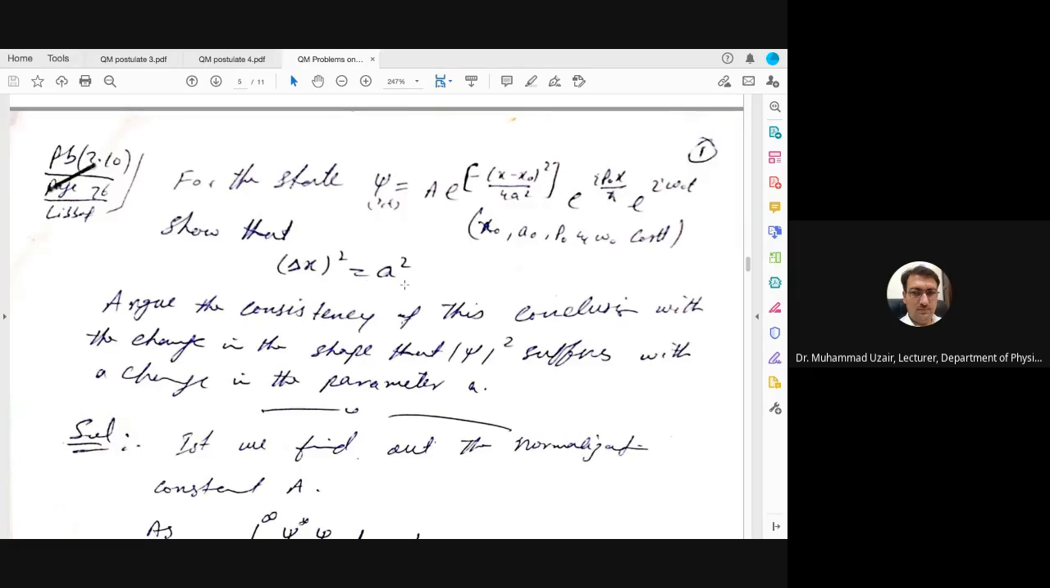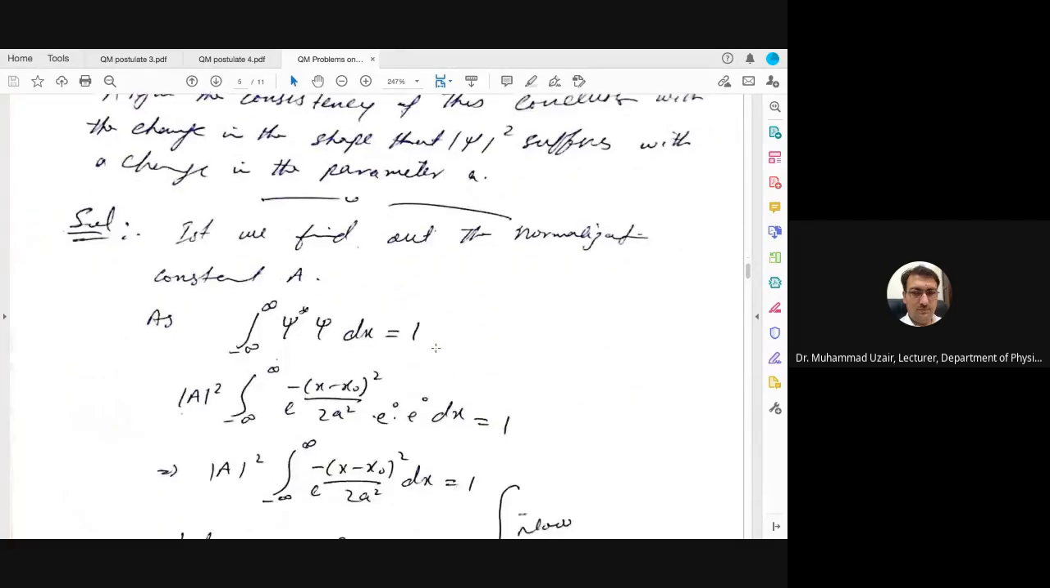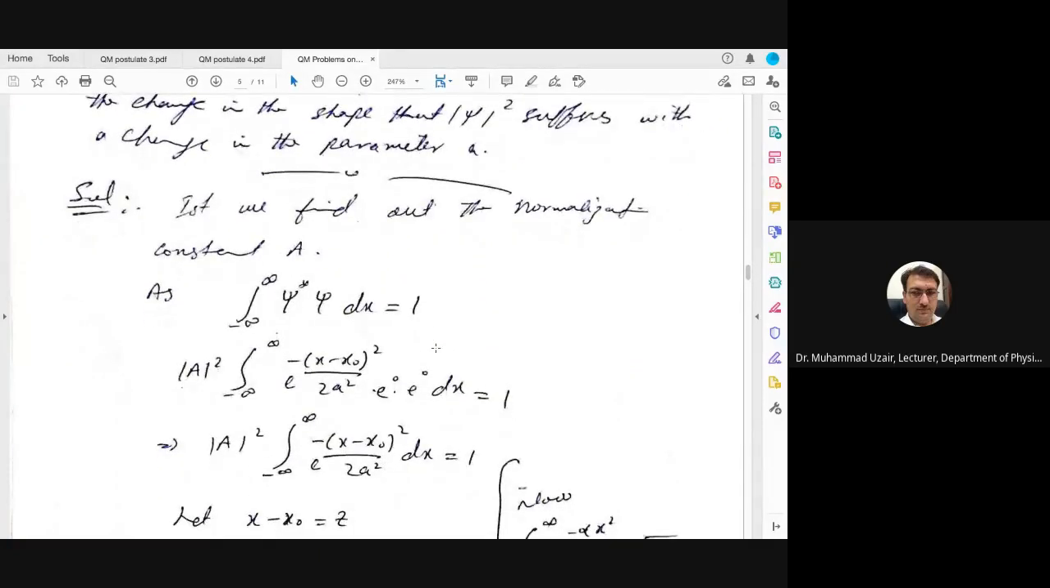So this is a similar problem, but here it has just given the wave function, and to find the value of delta x whole square, you need to find the value of x average and x square average, and then you can find the value. Then check the consistency of this condition with the change in the shape that psi whole square suffers with a change in the parameter a. Obviously, if delta x whole square is equal to a square, it means that it will change the shape of the wave function. So we will draw that as well.